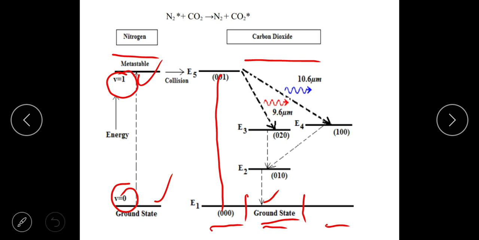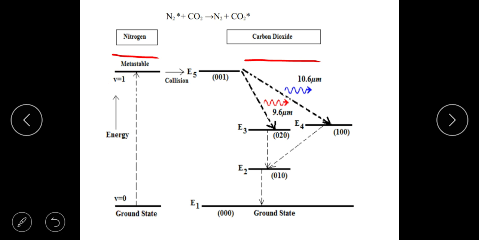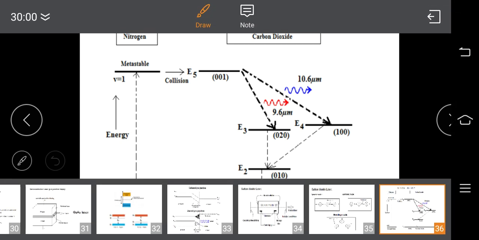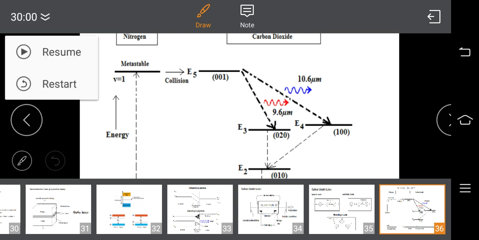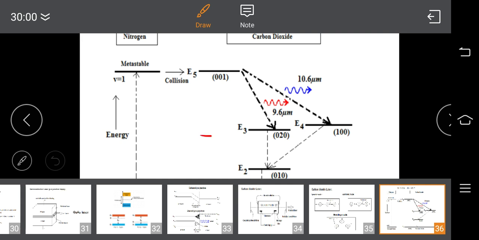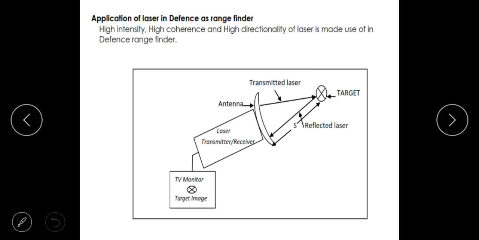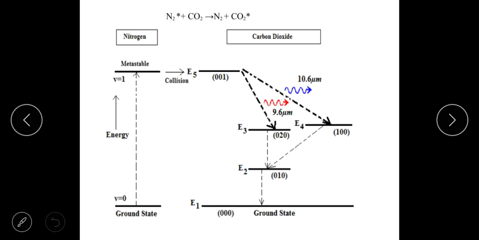This is called the energy level diagram of this carbon dioxide laser, and this plays a very important role as far as the action of the CO2 laser is concerned. Okay.